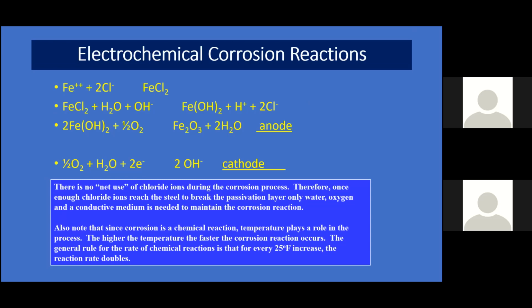Now, if you look at the chemistry, this is the chemistry. You don't have to go through it, but the important point about these equations is that water is an essential part for chloride to interact with the passivation layer, or iron oxide layer. You can look at the equation. The chlorine participates in the reaction and then it comes out as chloride. So chloride is never utilized in the corrosion process. It just catalyzes the reaction.